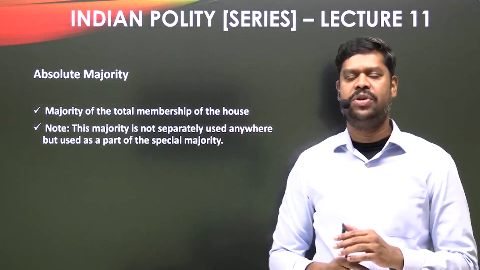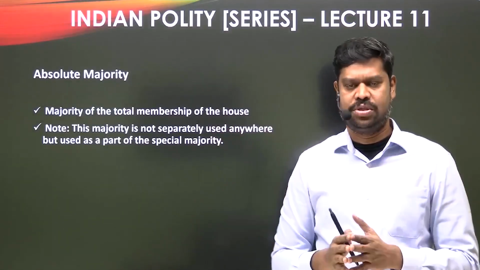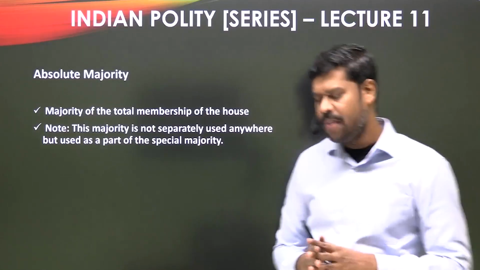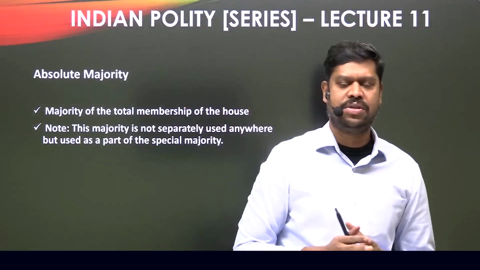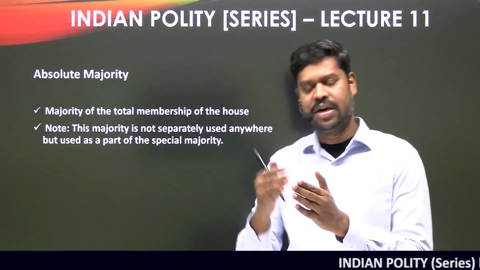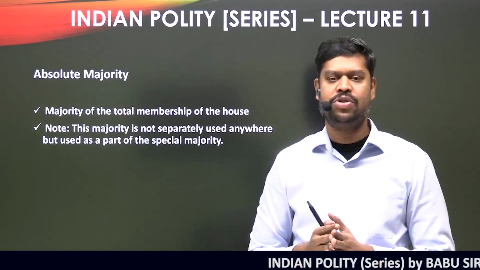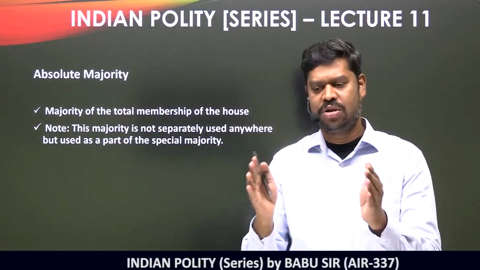The only information that you need is the total membership of that house. Say for example, let us assume a house has 100 members, and if the constitution says a certain proposal is to be passed by an absolute majority, then the only information that we need is the total strength of the house.